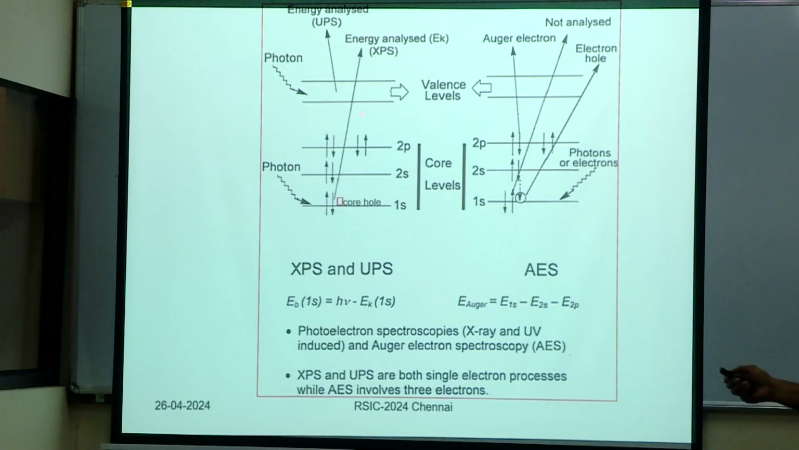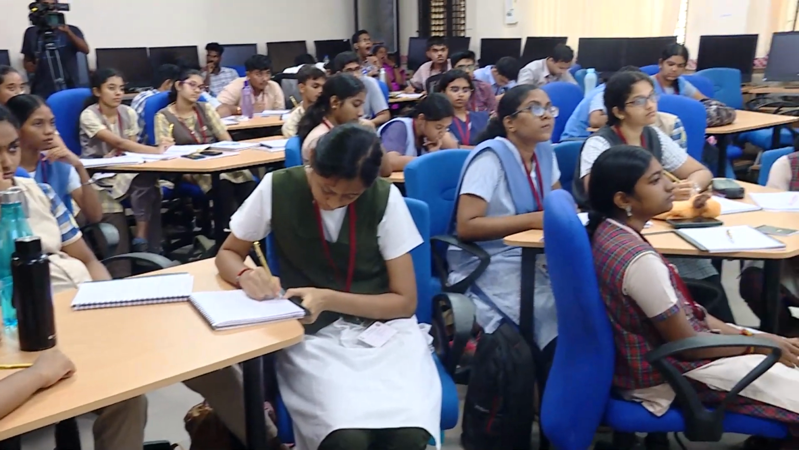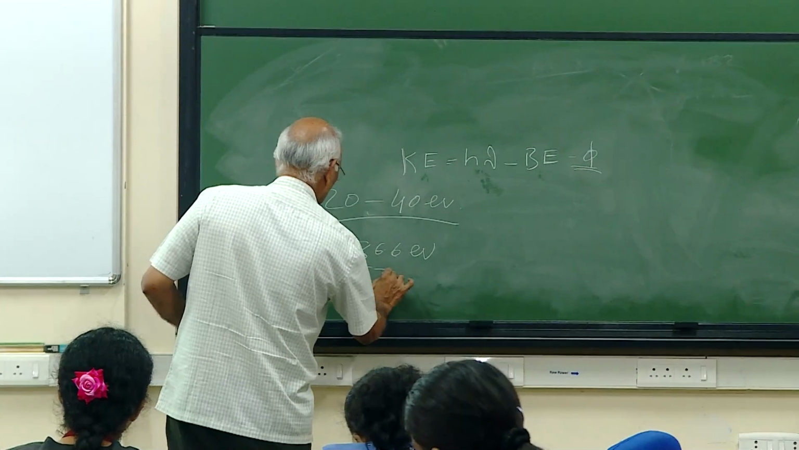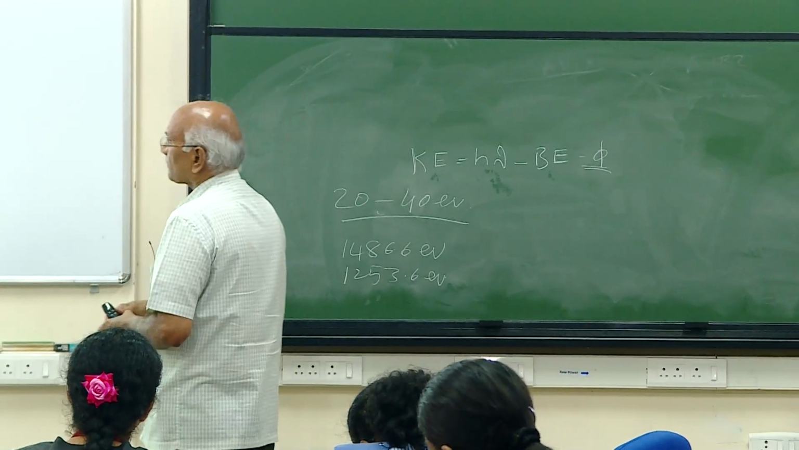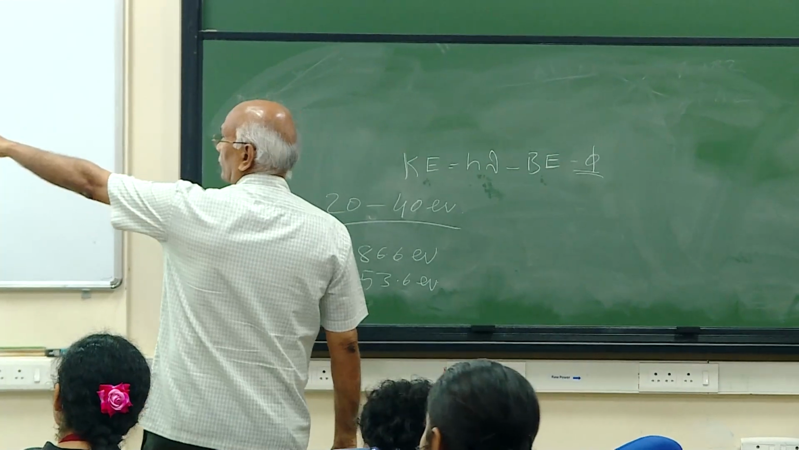Okay. Now, but then you can actually eject these electrons also. You can ionize these electrons. That will give you ultraviolet photoelectron spectroscopy. You use energy of the order of 22, let's say 40 eV roughly. Can be even a little more also, but that is the energy. Whereas X-ray is 1253.6 and 1486.6 eV.